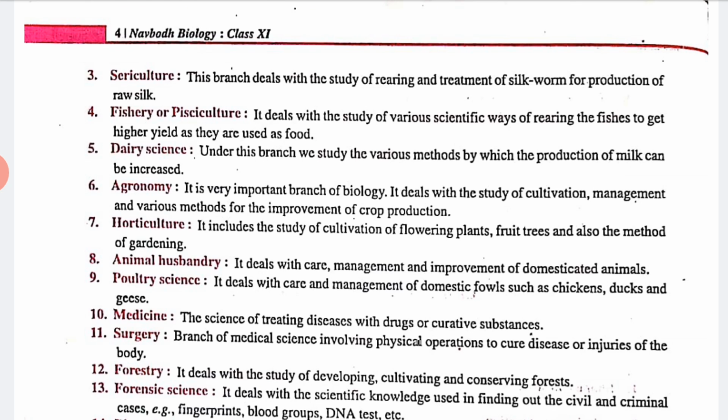Yes. Next is your dairy science. We all know what dairy science is. Under this branch we study the various methods by which the production of milk can be increased. Is it clear? Yes.